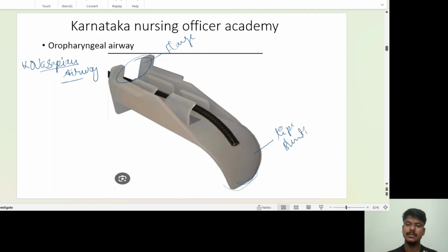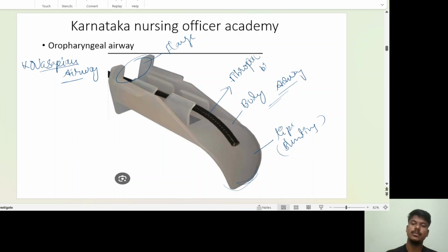There is a blunted tip and the body of the device. And one more thing, you can see that black fibro-optic scope will be coming through. This is mainly meant for your bronchoscopy procedure. If you want to do awake bronchoscopy, you just put a lidocaine spray on the oropharyngeal airway, and you are able to put the scope.